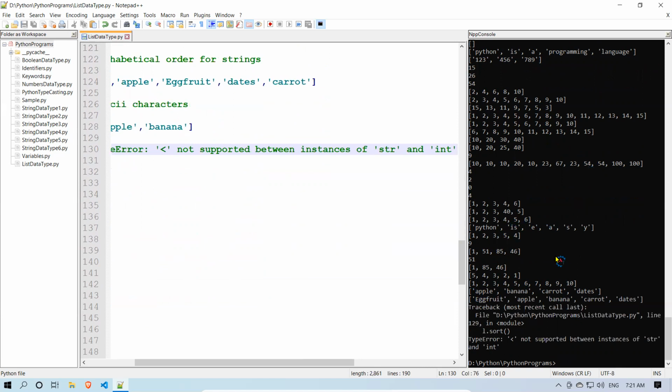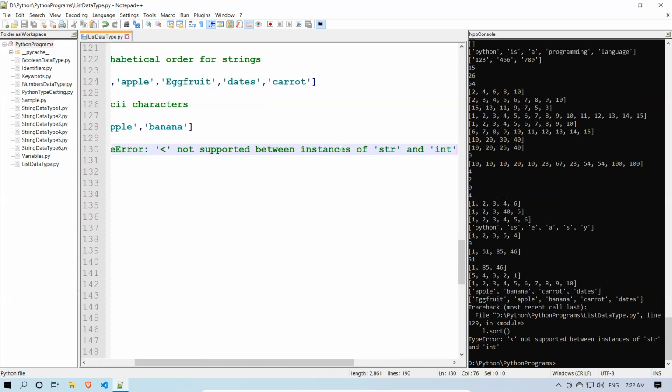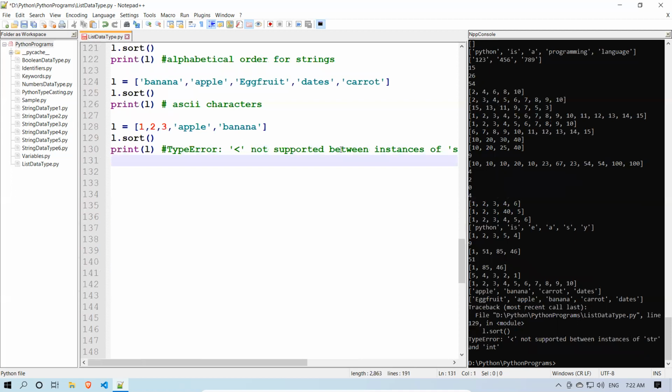Less than not supported between instances of str and int, which means I cannot compare integers with strings. So that is the reason I cannot sort this one, and you'll get an error here.